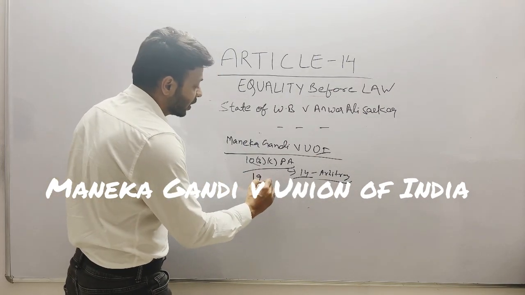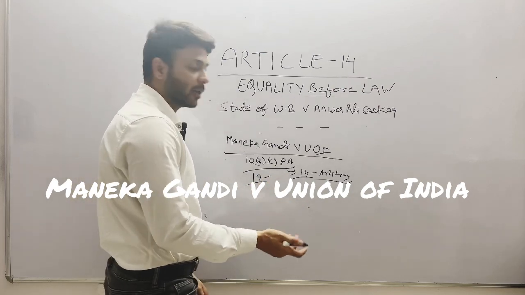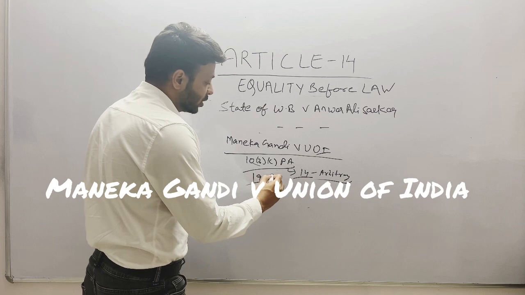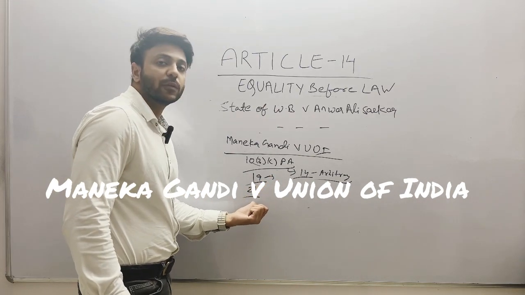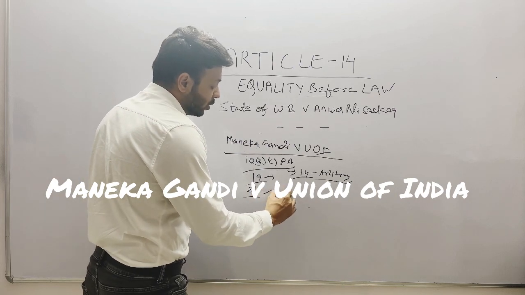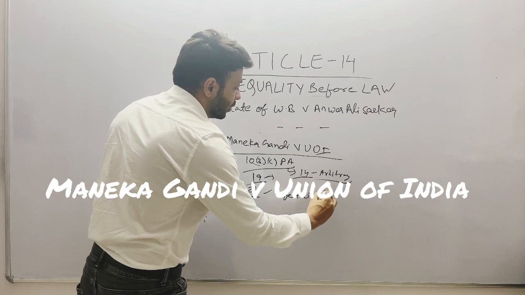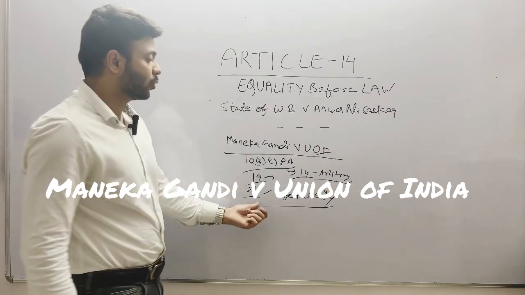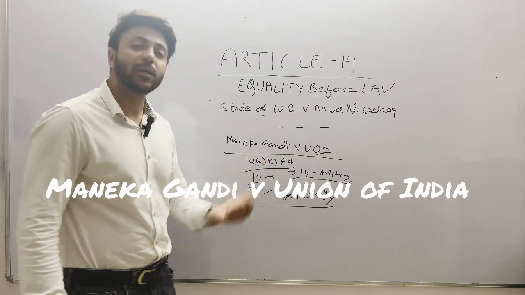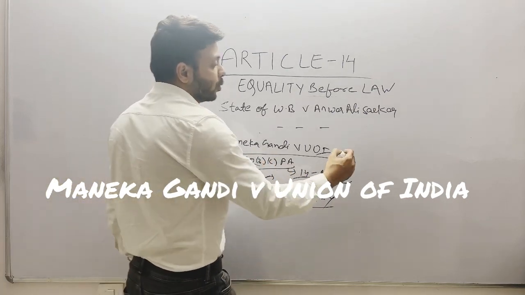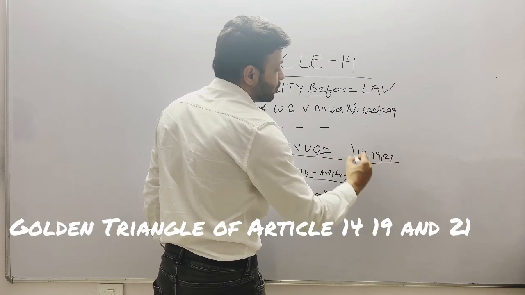Also, it infringed her right under Article 19 to move freely in any part of India and the world. And her right under Article 21 was also infringed, as it relates to life and liberty. Her life and liberty was restricted by impounding her passport. So we find a golden triangle of 14, 19 and 21.